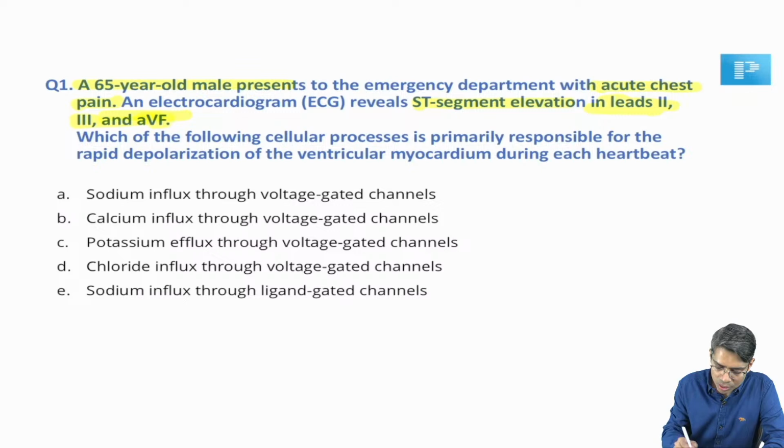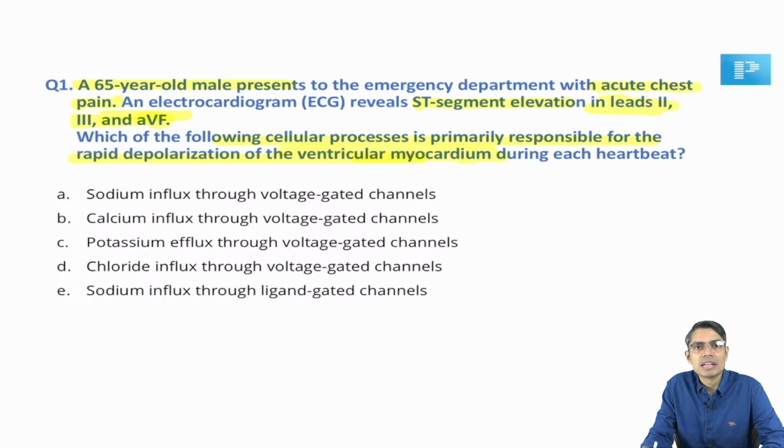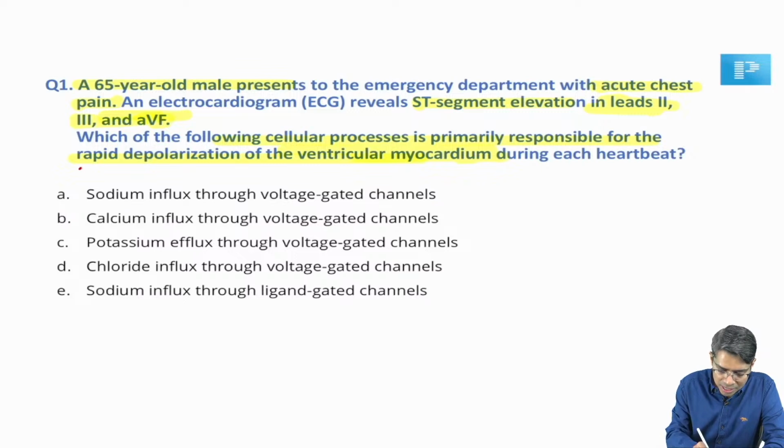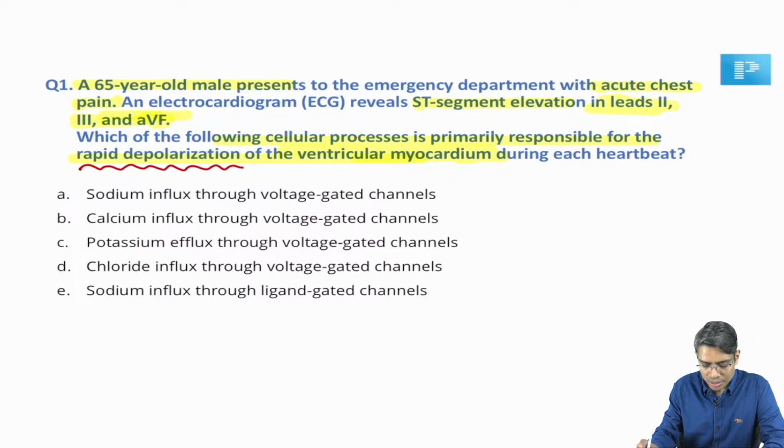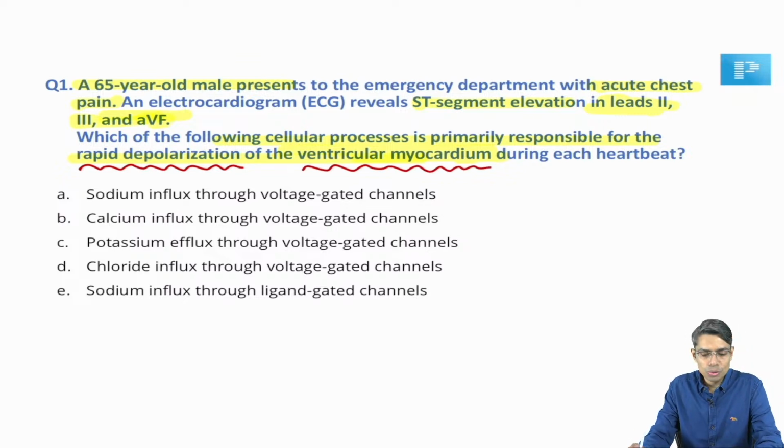So the question here is asking which of the following cellular processes is primarily responsible for rapid depolarization of the ventricular myocardium. So read the question carefully. They are asking about the rapid depolarization of the ventricular myocardium with every heartbeat, right? Whenever the ventricular myocardium generates an action potential, for every action potential there will be one contraction, one heartbeat. They are asking that the rapid depolarization phase of the myocardial action potential is due to which one? That is the actual question here, getting my point?